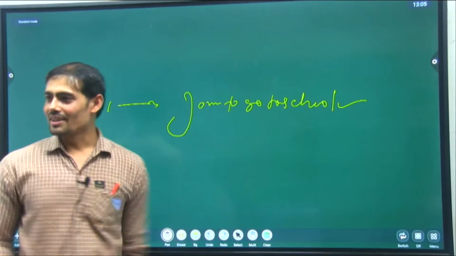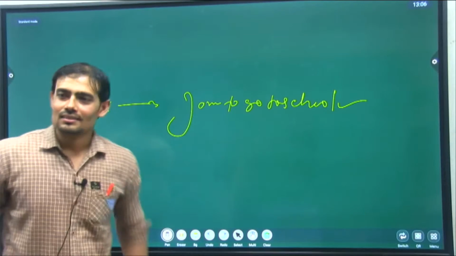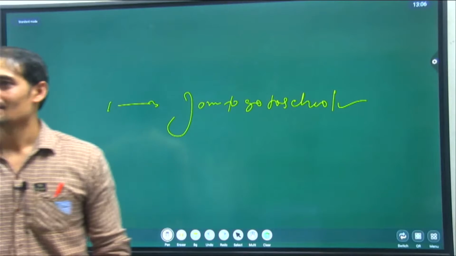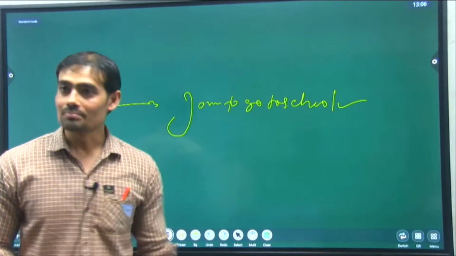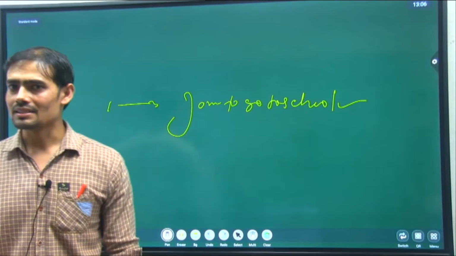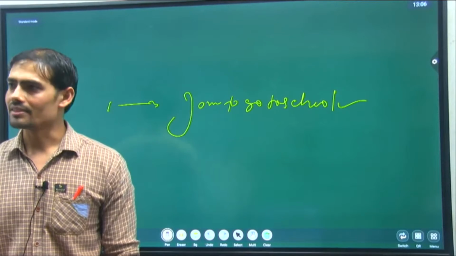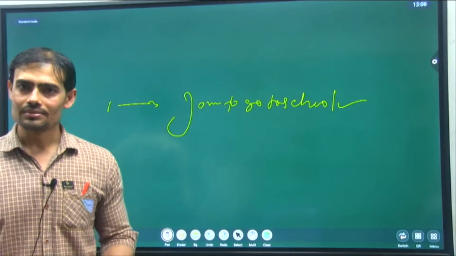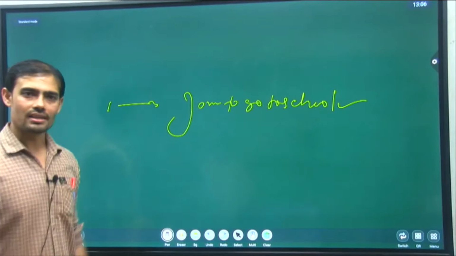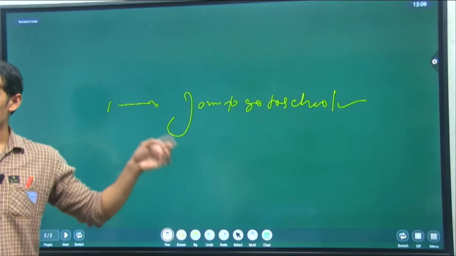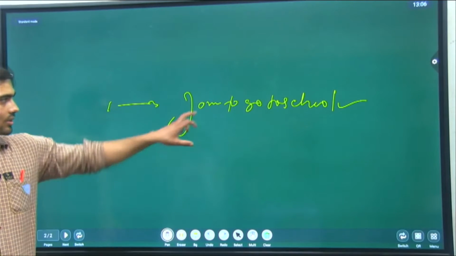So try to identify it. Who is one here? Yes. Simple present. How can you say that it is simple present? Simple present means present indefinite, and present indefinite has five structures in itself: affirmative, interrogative, negative, combined, and forced. So in which category do you find it? Affirmative. And in the affirmative, what is the main verb here?